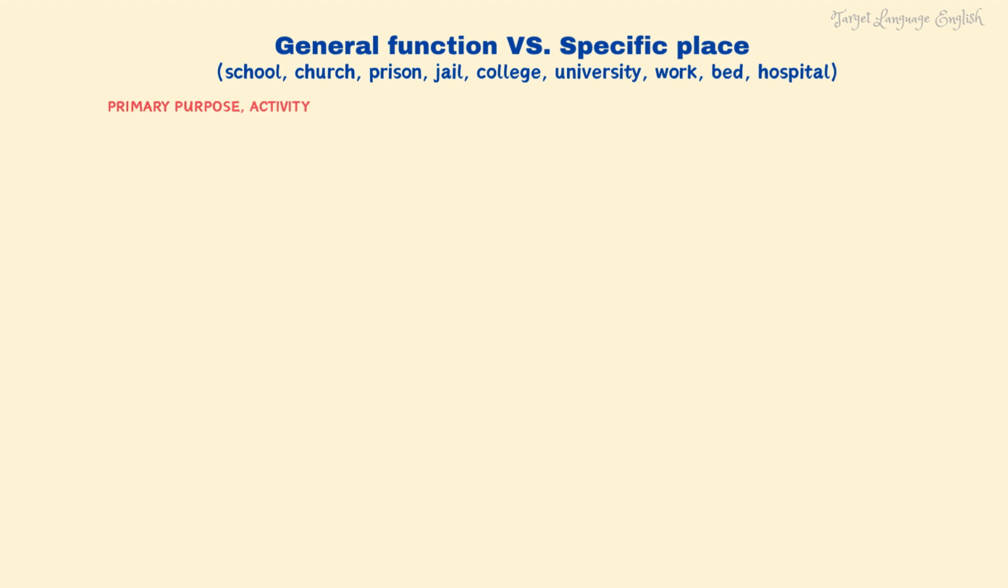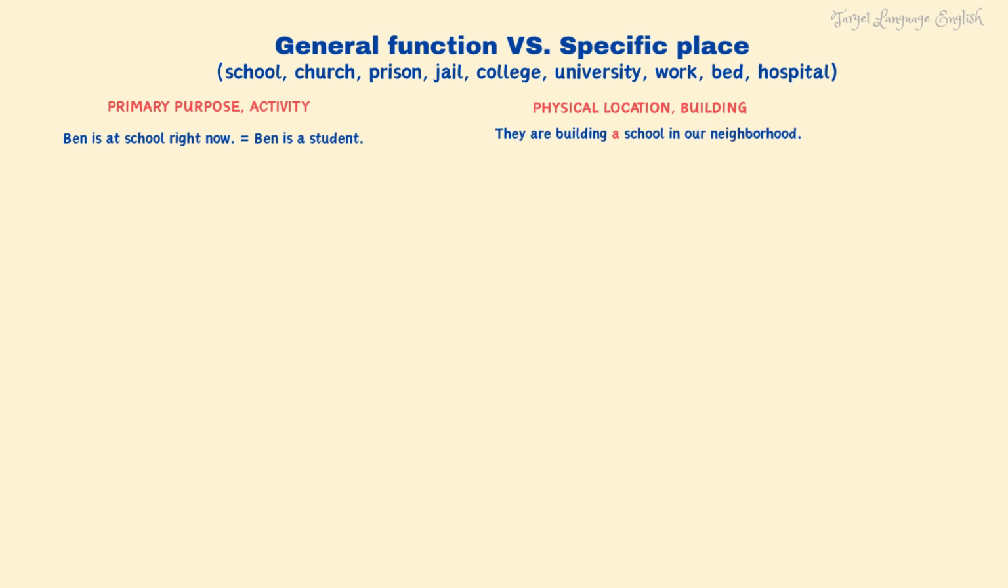connected with that place. This is common with nouns such as school, church, prison, jail, college, university, work, bed, hospital, and so on. For example, if we say Ben is at school right now, we mean Ben is a student. But if we are talking about the physical building, we need an article. For example, they are building a school in our neighborhood. The school is closed for the summer.